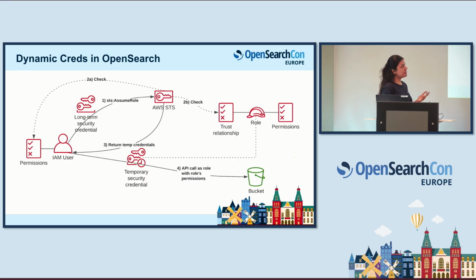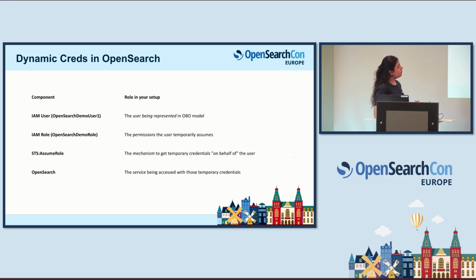And once these checks are completed, I get an STS token, which is time-bound. The time that you have specified. If you have not specified any time, it would be 1 hour. So I am creating temporary credentials, and through these temporary credentials, I can access any AWS services, be it OpenSearch, be it S3, any kind of thing, right? So I am going to use this kind of scenario in my OpenSearch. So this is what we're going to do today.